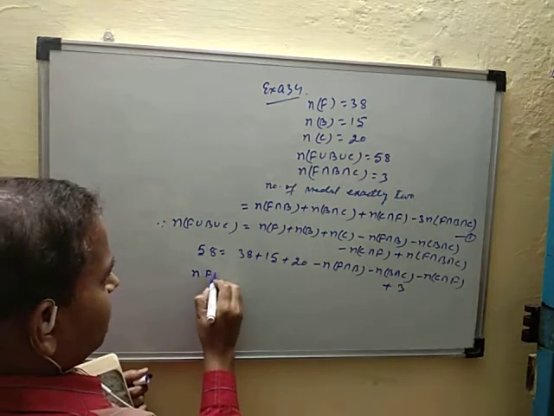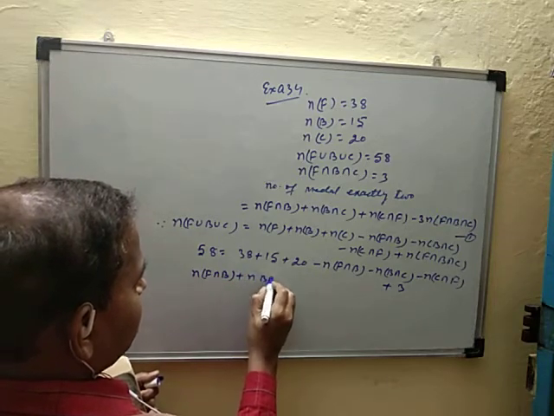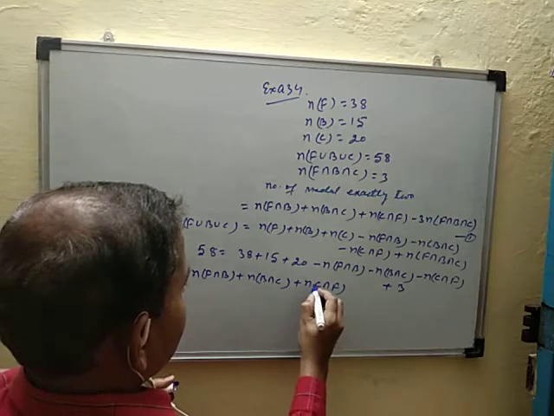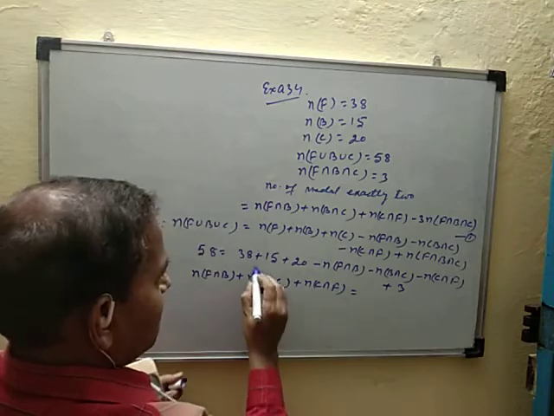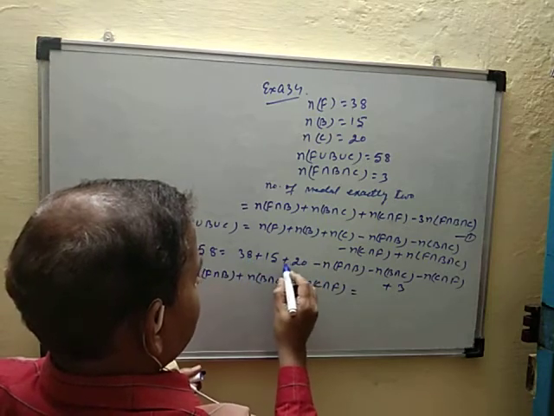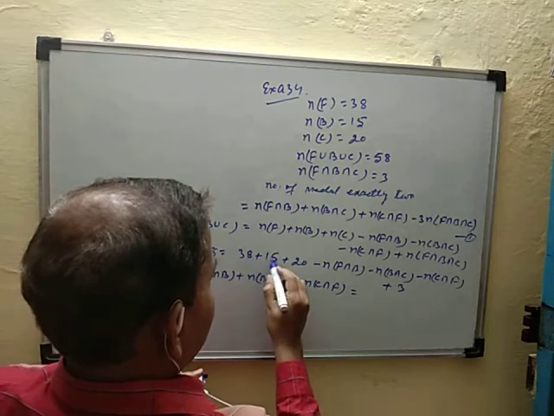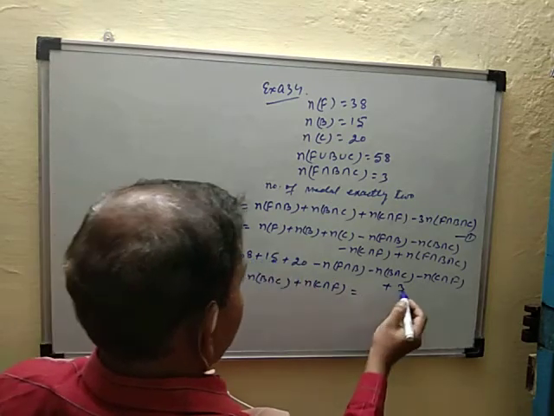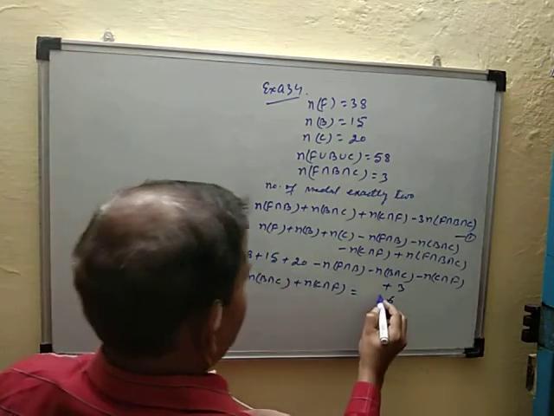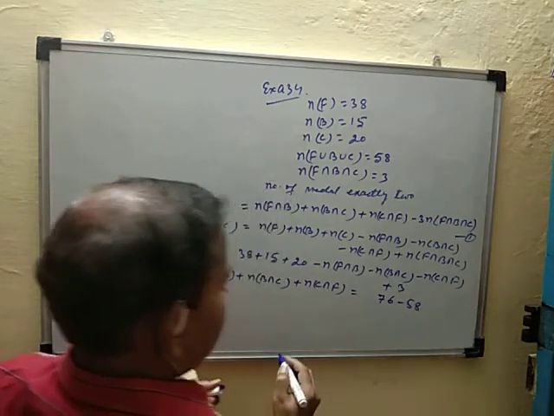So n(F intersection B) plus n(B intersection C) plus n(C intersection F) is equal to, add these 3 values: 38 plus 15 plus 20 plus 3 is 76, and this term taking to the right side, so minus 58.